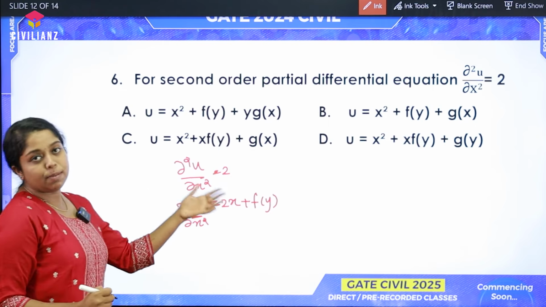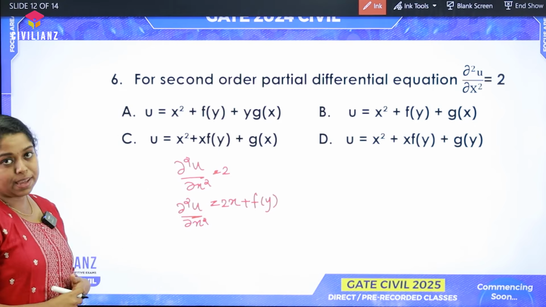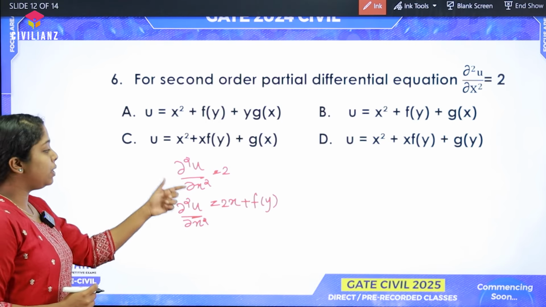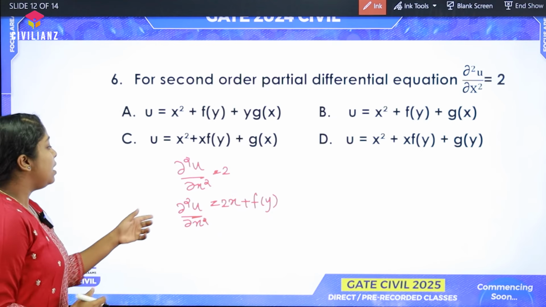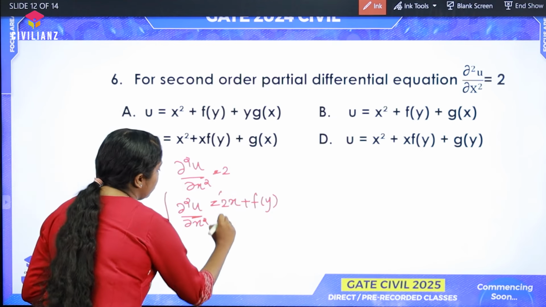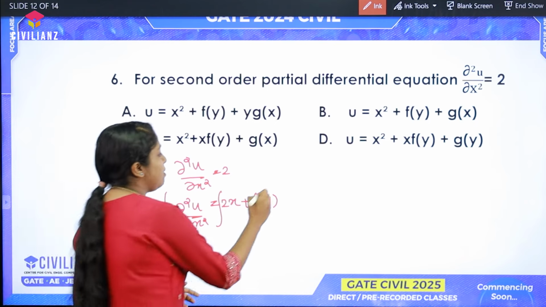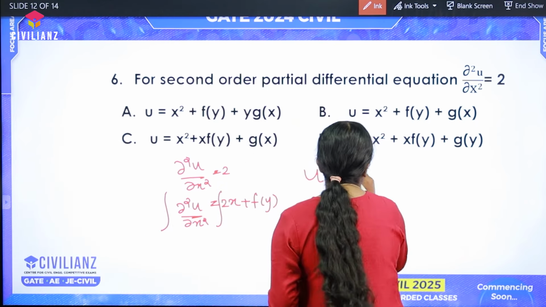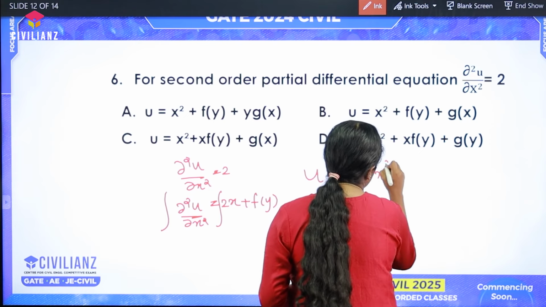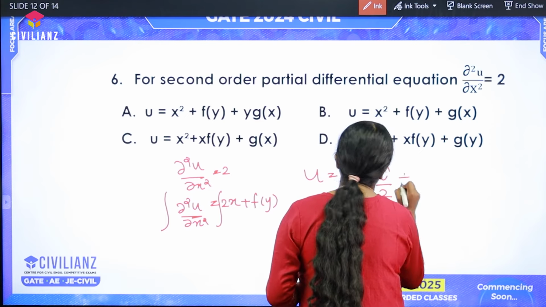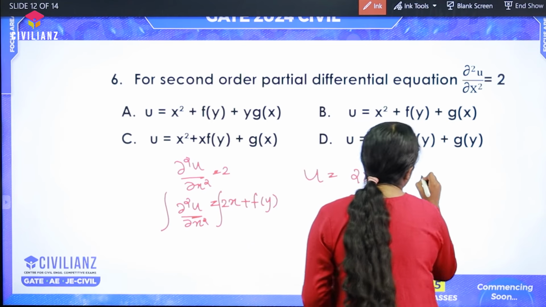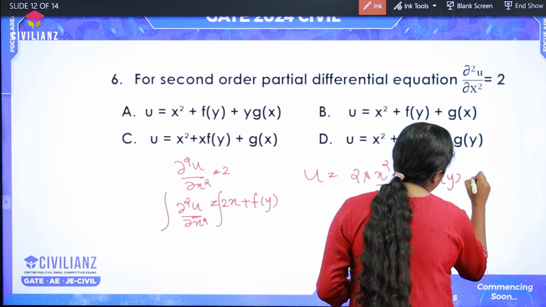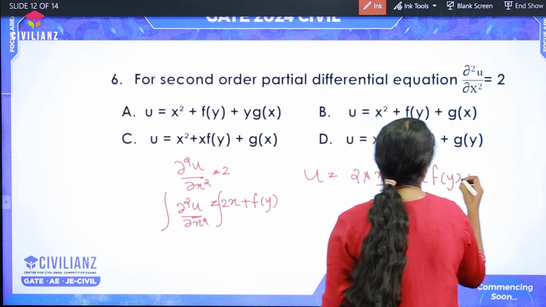This f of y will be a function with y as variable, and since it is a partial differential equation, on integrating we will obtain an additional term as f of y. Next, we will be integrating this on both sides. Then we will obtain the value as u is equal to the integral of 2x, which is 2 into x square by 2, plus the integral of f of y, which becomes x into f of y, plus another function will also come.